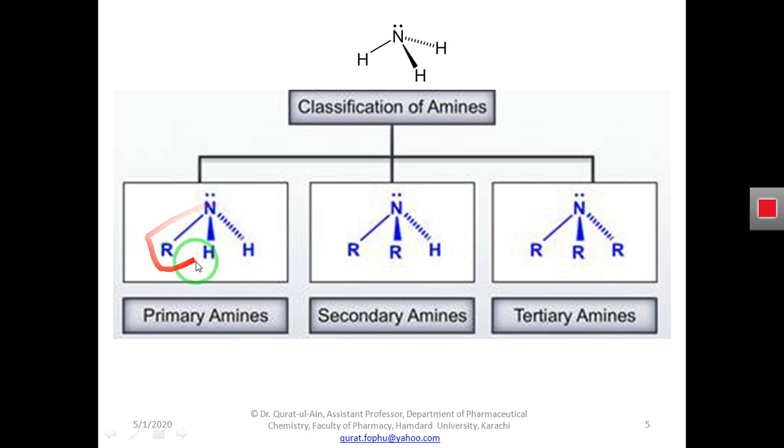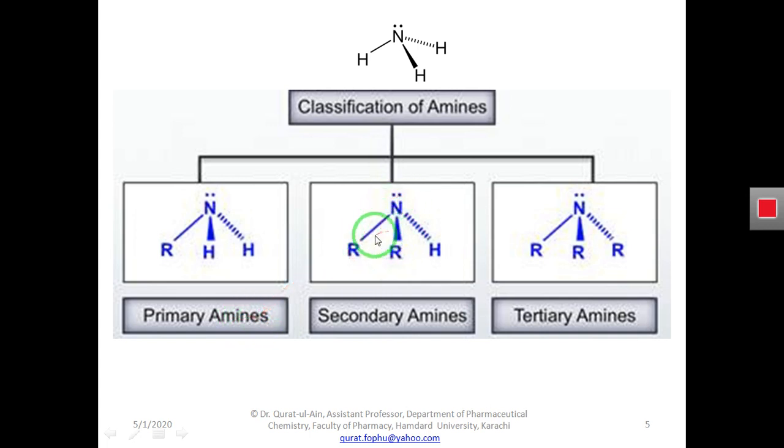If we remove one hydrogen atom from the ammonia and substitute here one alkyl group or one aryl group, it will be the primary amine or first degree amine.